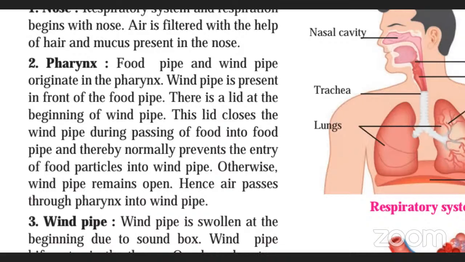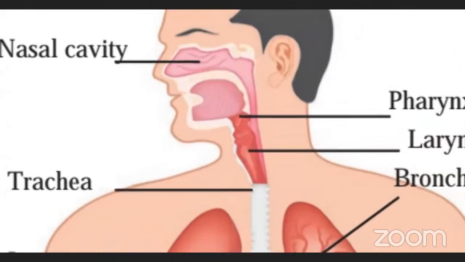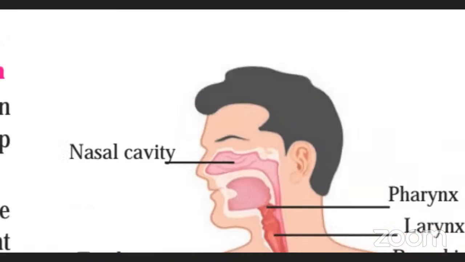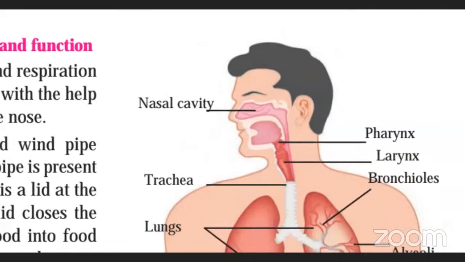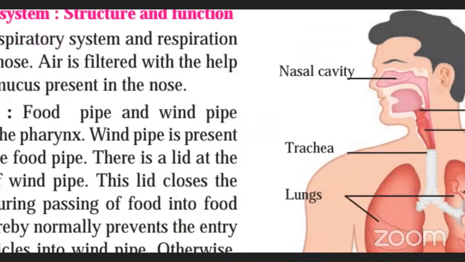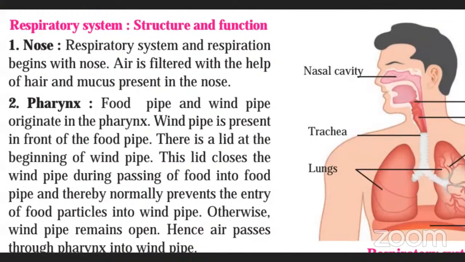There is a lid at the beginning of the windpipe. Since these two pipes are closely connected, the passage from where the food is going and the passage from where the air will be going, there is a covering at the beginning of the windpipe, and this covering closes the windpipe during passage of food into the food pipe, thereby normally preventing the entry of food particles into the windpipe.